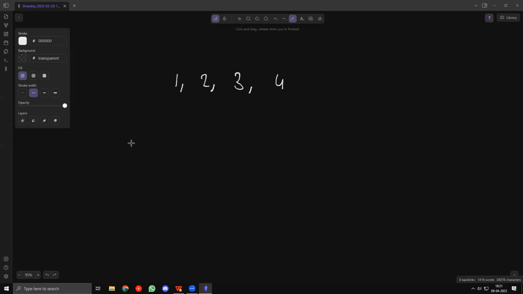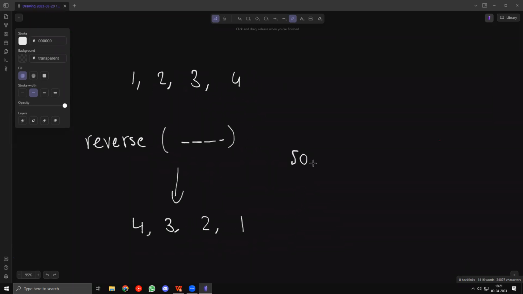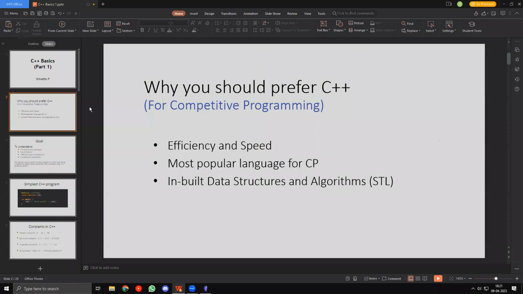But with STL, all you have to do is call the reverse function and enter some parameters related to the array. We'll discuss all of this later. It will convert this to 4, 3, 2, 1. It does a lot of different things. You also have something to sort, and you have sets, maps, etc. We'll be covering all of these in later classes. It's way more comfortable to use than Python, because C++ already has a lot of things inbuilt and Python does not have many. That's a big disadvantage. So these are the reasons you should prefer C++.